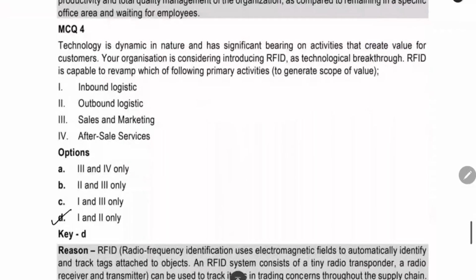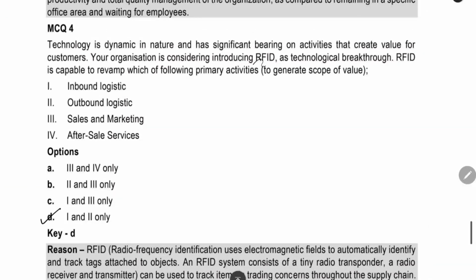The next thing is the next MCQ. They are asking about where we can use RFID. The RFID system is an information technology application, and we can use it in both inbound logistics and outbound logistics. So 1 and 2 only will be the answer.